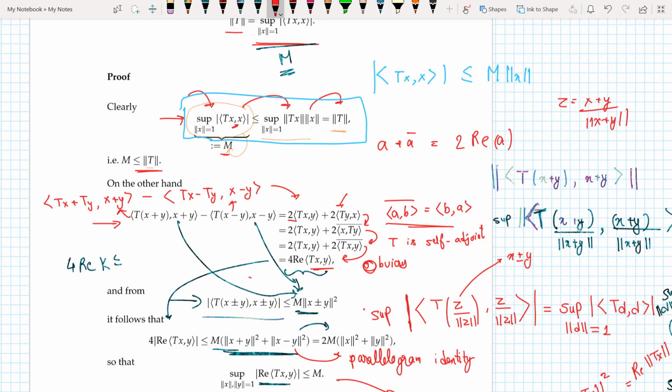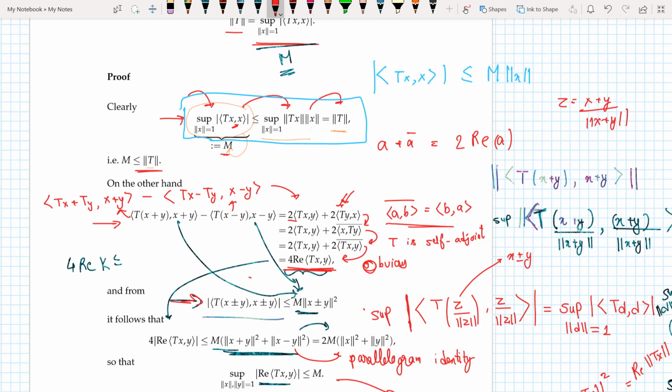Now, this to this is again because the complex conjugate of the inner product of a, b is the inner product of b, a, and this to this is because T is self-adjoint, so it brings the T over to this side. Now I have 2 times the inner product of Tx, y plus 2 times the complex conjugate of the inner product of Tx, y, therefore I have 4 times the real part of the inner product of Tx, y. And now from this, it follows that this is true.